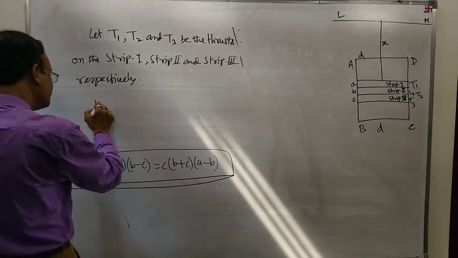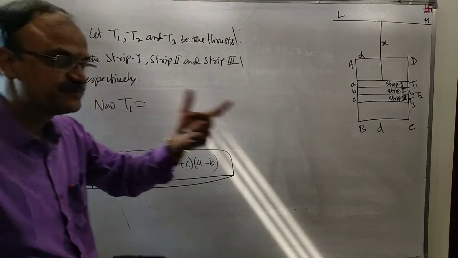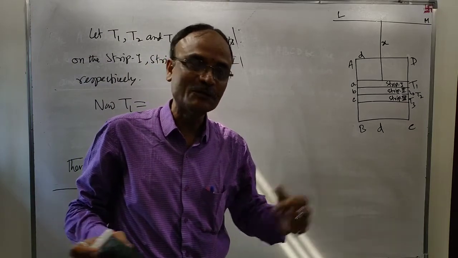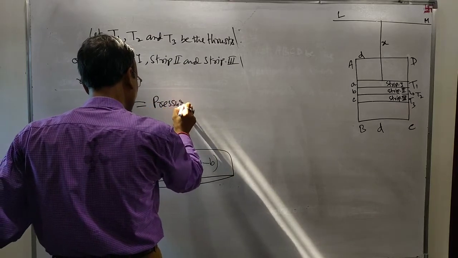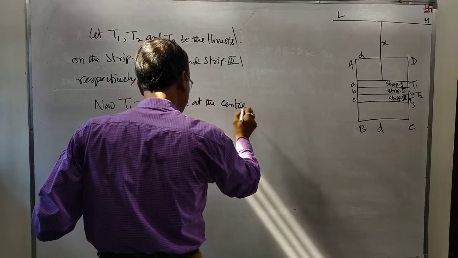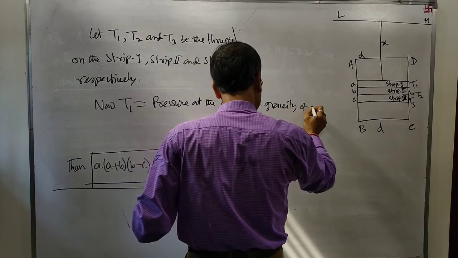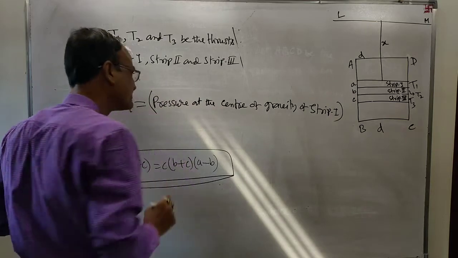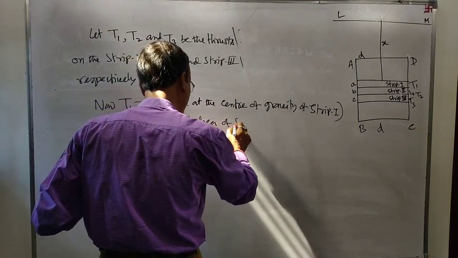Now T1 equals pressure at the center of gravity of strip 1 into area of strip 1.